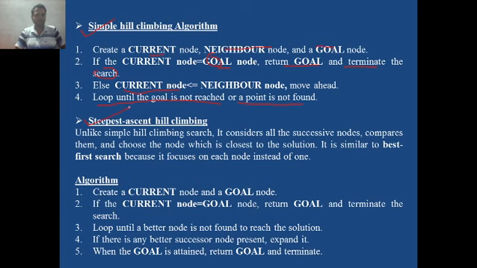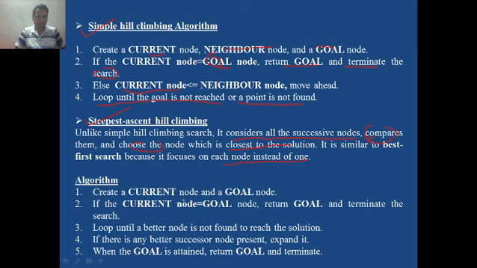Steepest ascent hill climbing, unlike the above, considers all the successive nodes and compares them. This word is very important: it compares them and chooses the node which is closest to the solution. It is similar to best first search because it focuses on each node instead of one. The algorithm is somewhat like this.